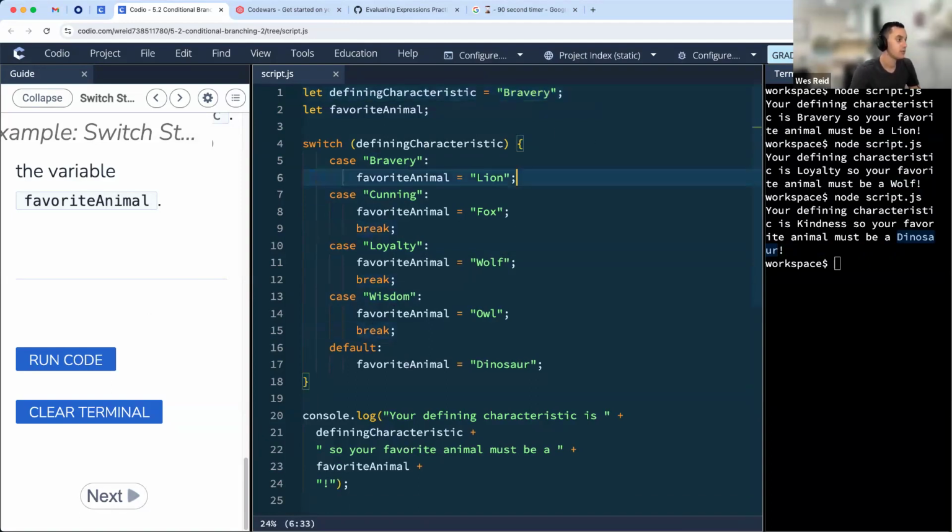Then I'm going to remove this break keyword. And let's see what happens. What do you all think? What's going to be the value that is printed out here? So we set defining characteristic to bravery, but I removed the break keyword from the switch statement. What animal do you think will be suggested to us? This one's trickier. All right, go ahead and make a guess. I think it's going to be lion, but I think it's going to be something different.